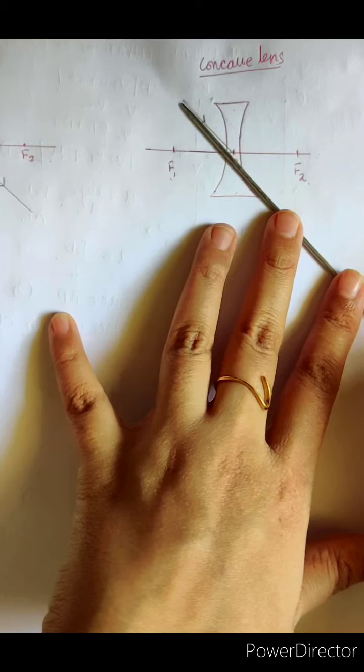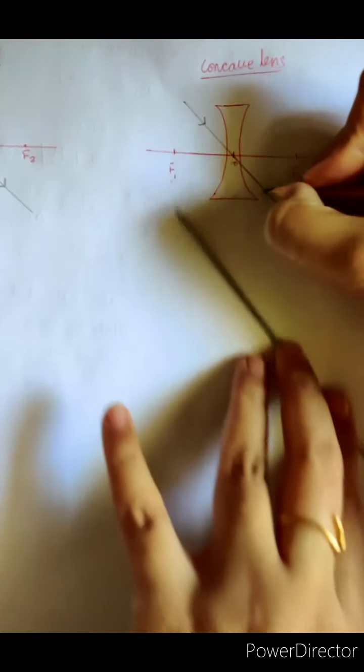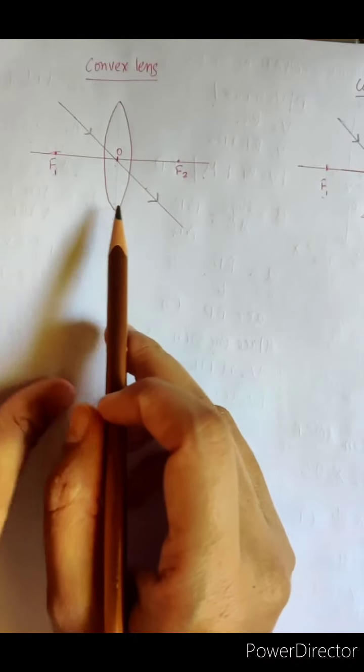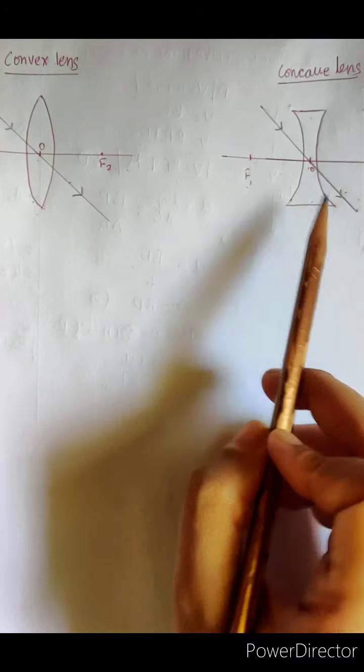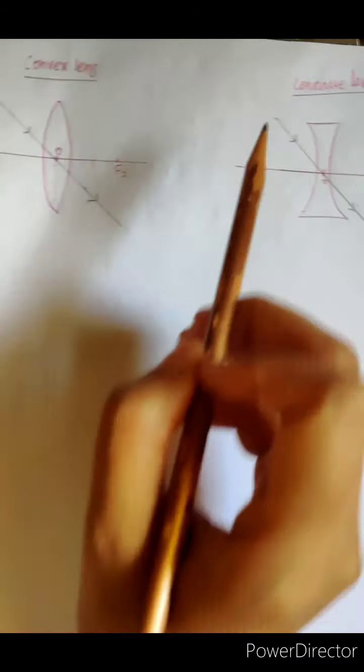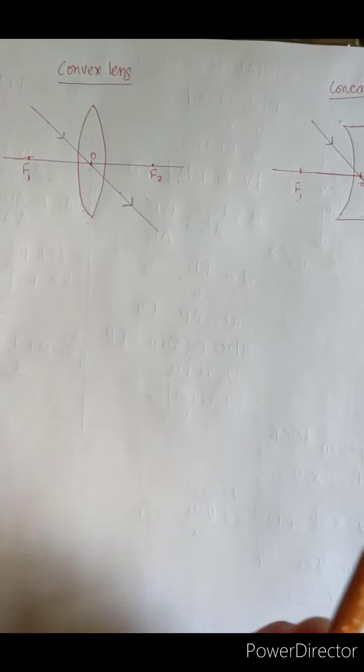So it will pass in a straight line. No bending takes place here. So this is the first rule of image formation, which states that in both the lenses, that is convex and concave lens, the ray of light passing through the optical center goes without any deviation.